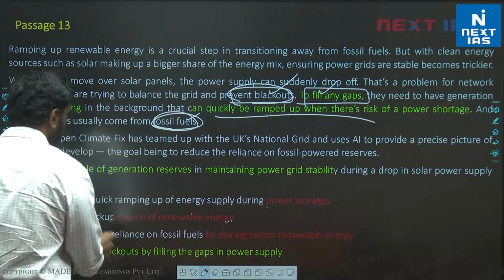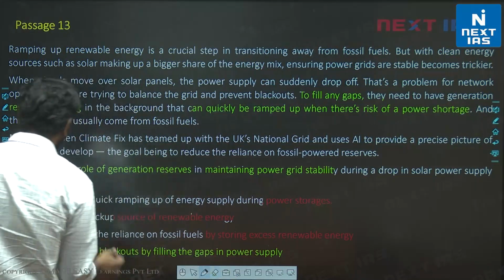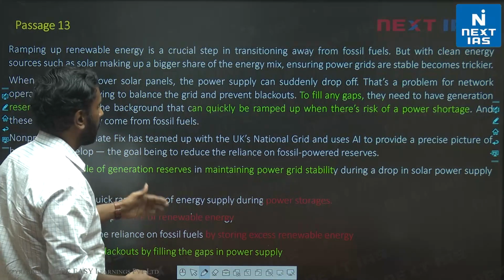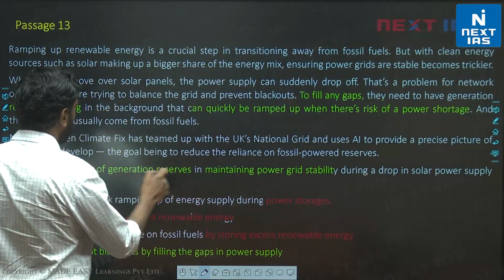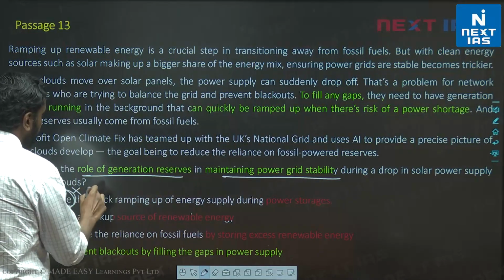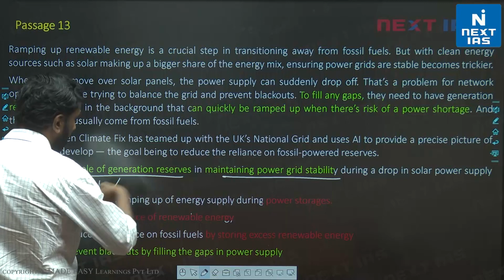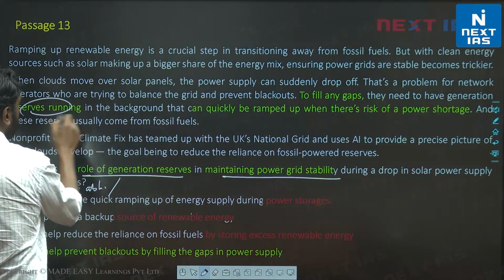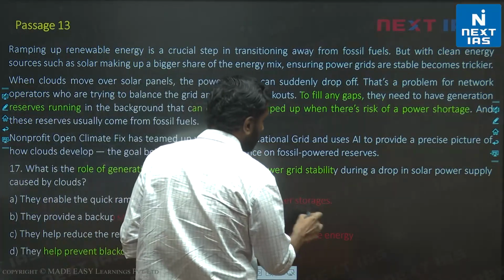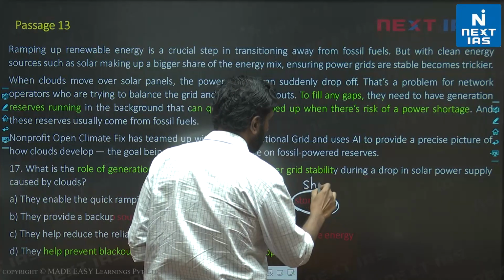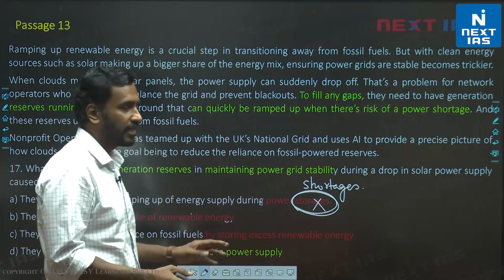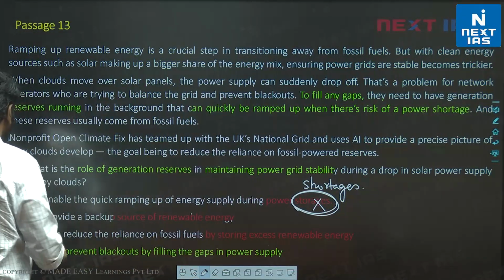So look at it this way. First major problem is that here they enable. This also would have been incorrect, right? They enable the quick ramping up because it's true, but it's not related to the role of generation reserves in maintaining power grid stability. It would happen after this. Enabling would happen after these reserves are used. And the second thing, which is most problematic about option A, is that "during power storages" is written. It should be shortages. Right, so storages is completely invalid. We aren't discussing storages. So A is incorrect.